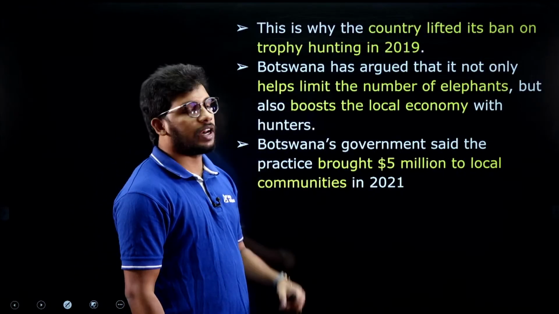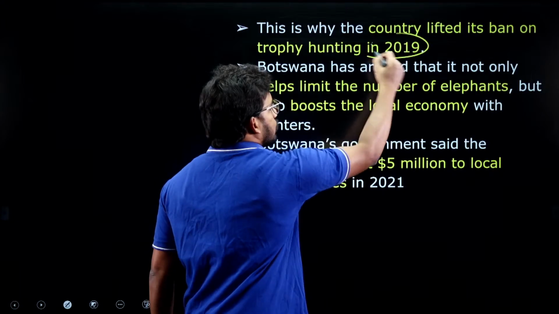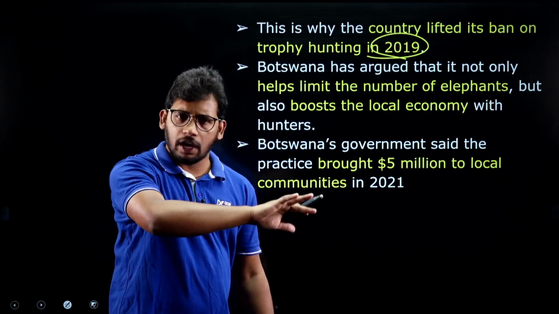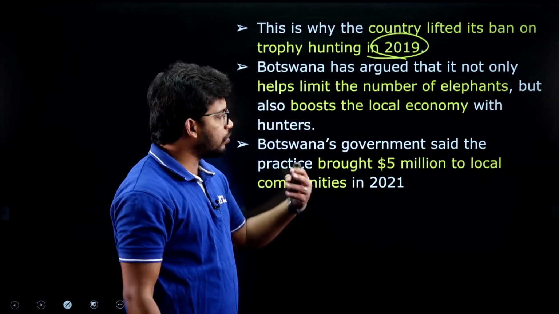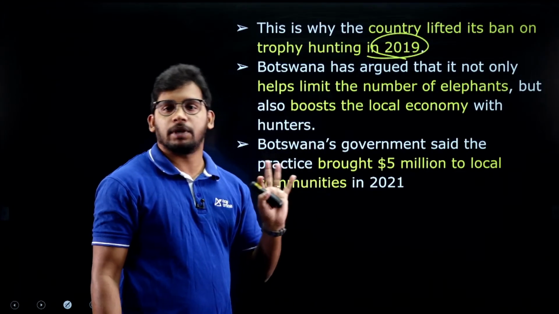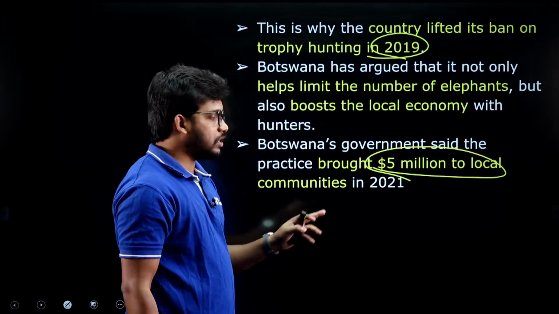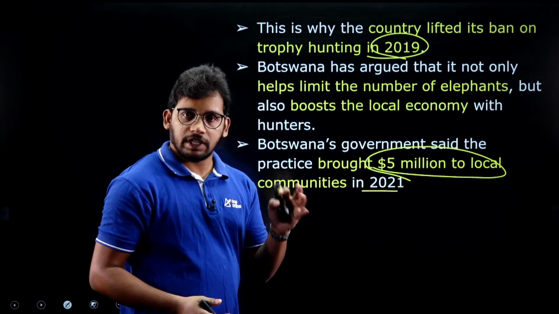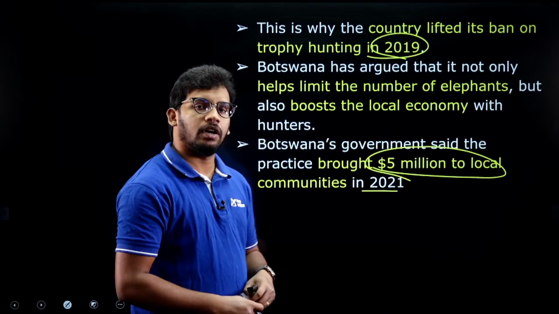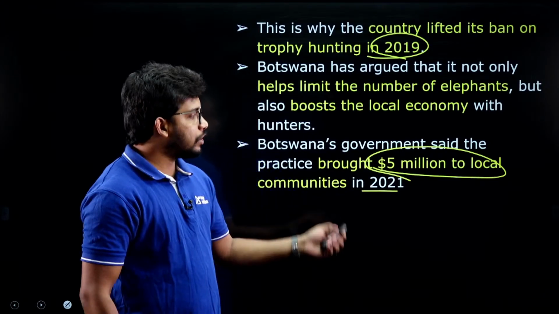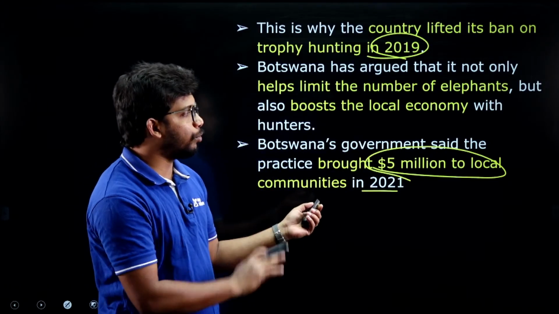And this was reversed. The ban was taken away in 2019. The hunting laws that had been passed were taken back. Now they are allowing commercial exploitation of elephants. And approximately $5 million was earned in 2021 from this export of elephant products, right? So this is what happened with Botswana.